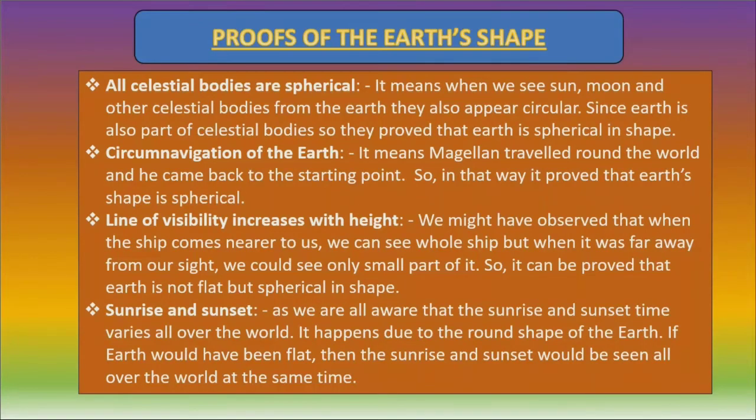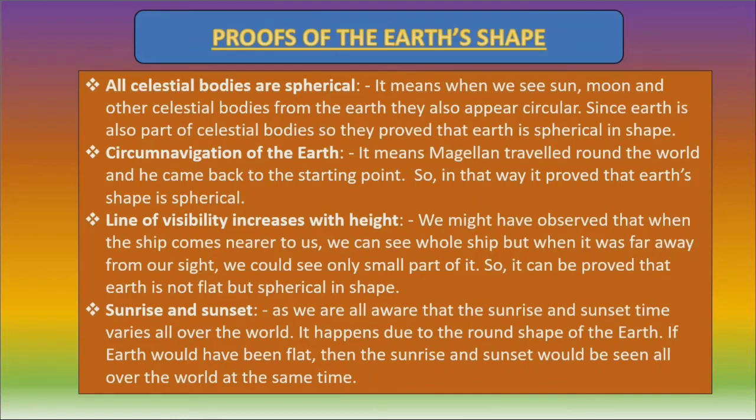Moving towards the proofs of the Earth's shape. What are the proofs that the scientists have given to the people? The proofs of the Earth's shape. The first proof is why we call it oblate spheroid or why we call it geoid.